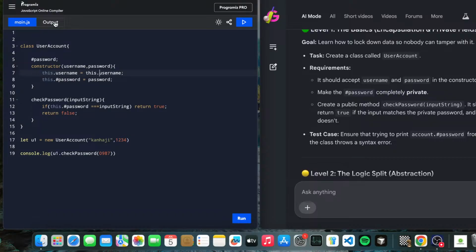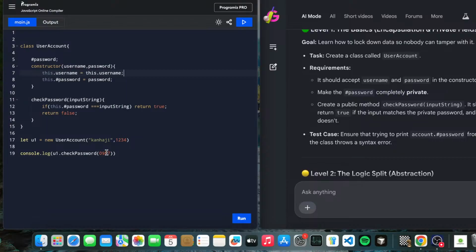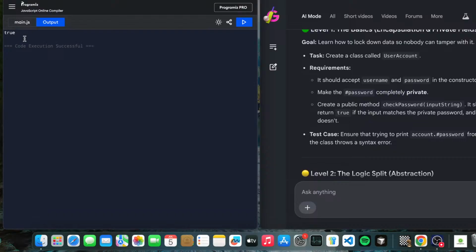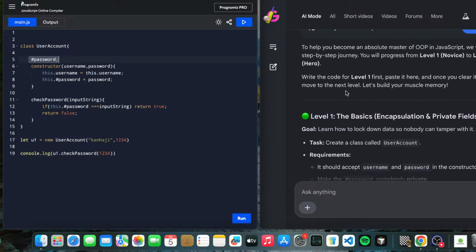Yeah, good. Let's run the program. Okay, false. It's false because we ran it with the wrong password. So let's correct the password. Yeah, it's true now. So like this we have checked, and this whole concept is called encapsulation. Why encapsulation? Because here we are using a private field. Encapsulation means hiding some things, and we create some private variables and private methods here.